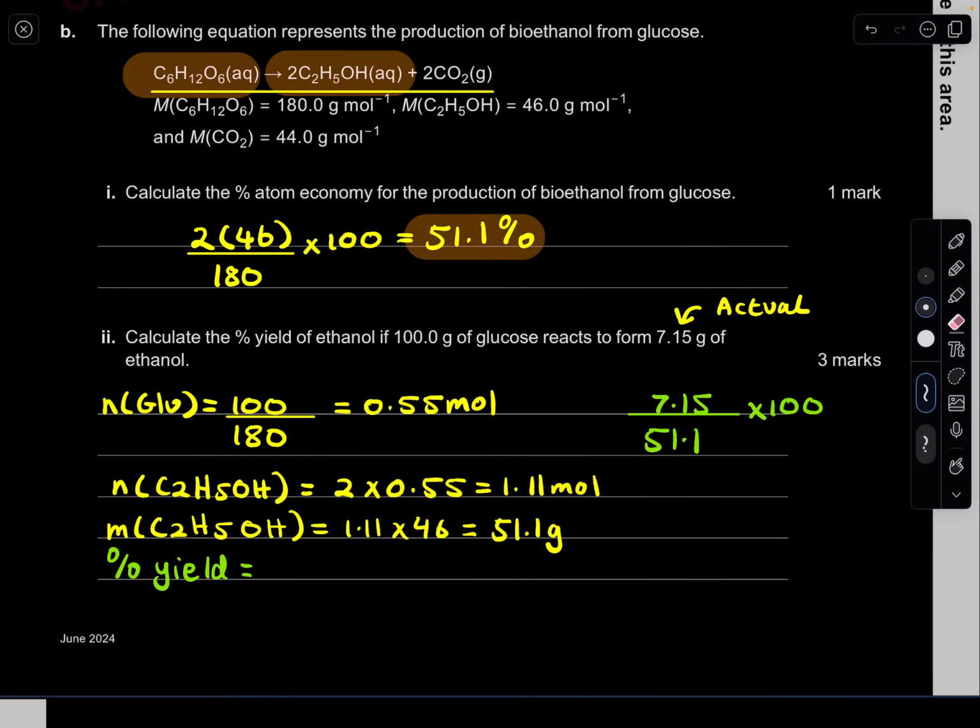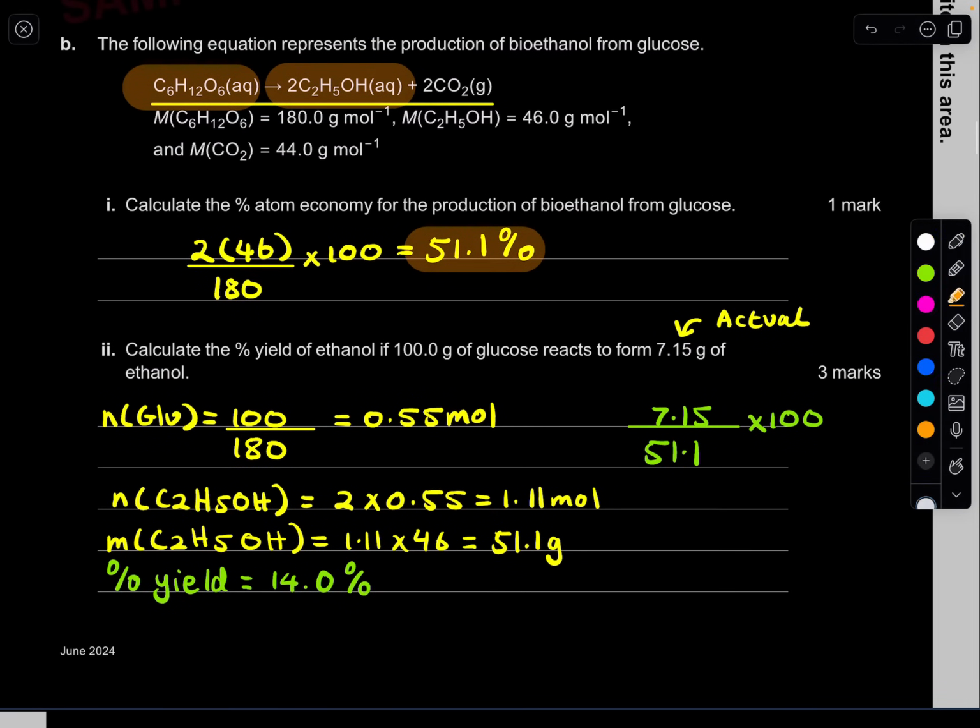To how many significant figures? It looks like 3 is the lowest, so it will be 14.0%. The right unit is percent. I was going to write grams, but it's a percentage yield, so that's your answer for that one.